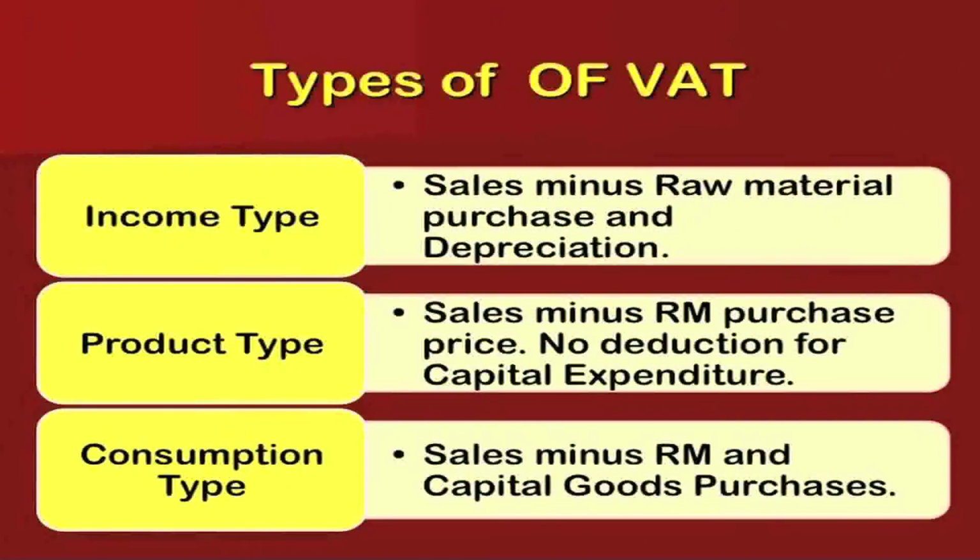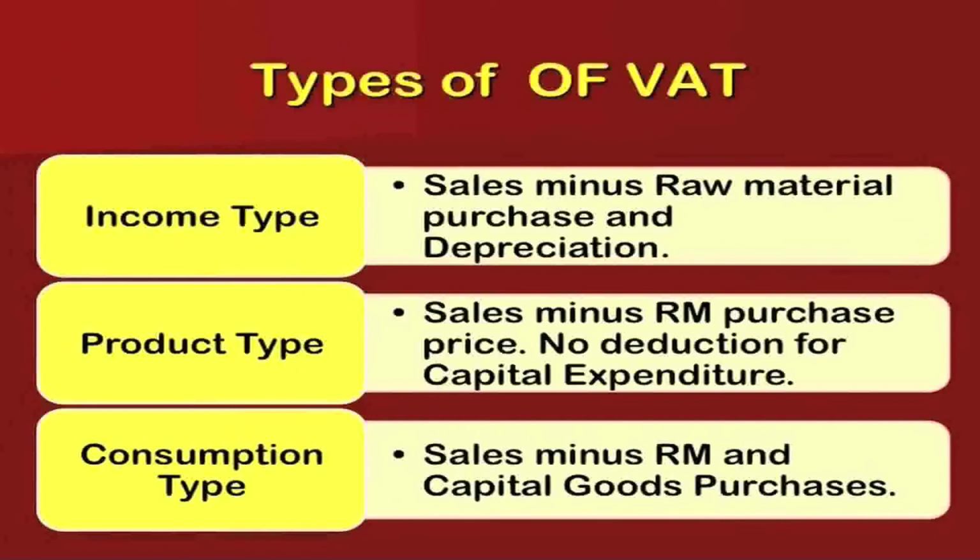Now, let us study the types of VAT. You have income type, product type and consumption type. Now, let us study the income type of VAT. This is sales minus raw material purchase and depreciation. Product type is sales minus raw material purchase and there is no deduction for capital expenditure. Consumption is sales minus raw material and capital good purchase.